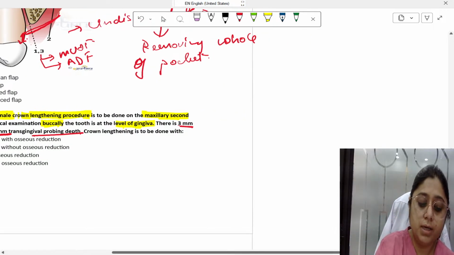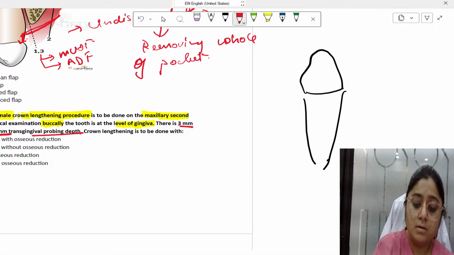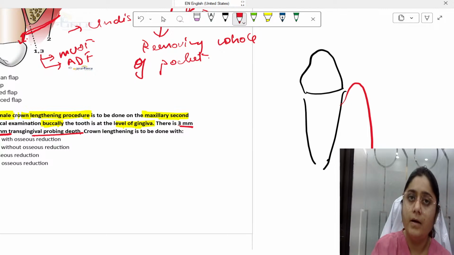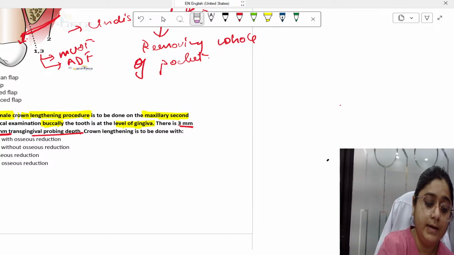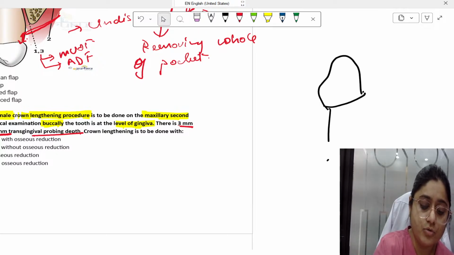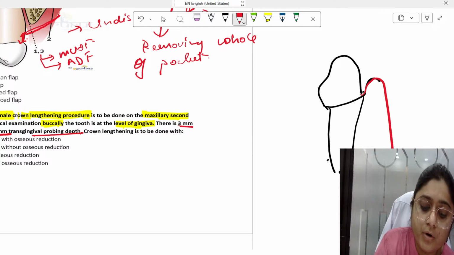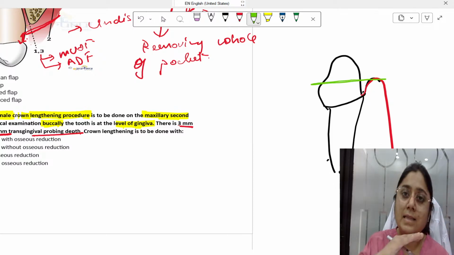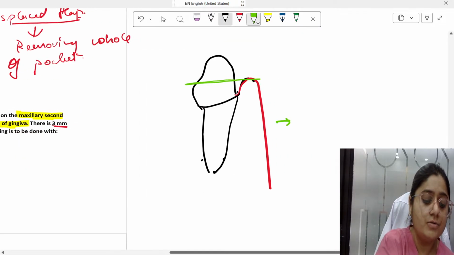Imagine if this is the tooth, and this is the gingiva. Or let us take a normal tooth. This is a tooth. This is the level of gingiva. The tooth is broken from here. The tooth is broken at this level. So it is at the level of the gingiva, equigingival. Now again I will draw this tooth.